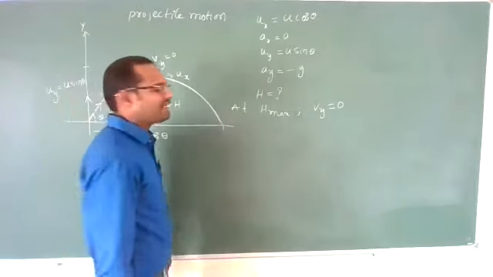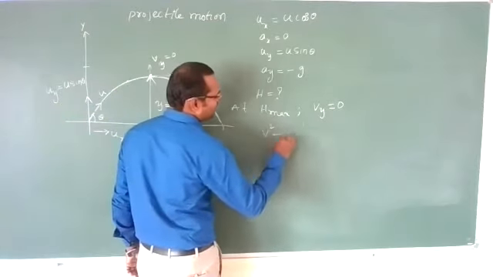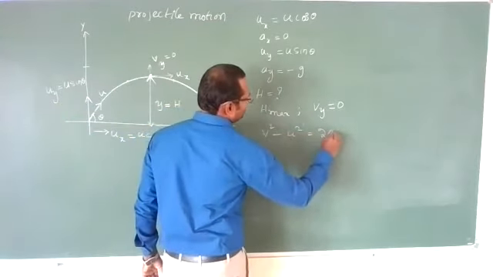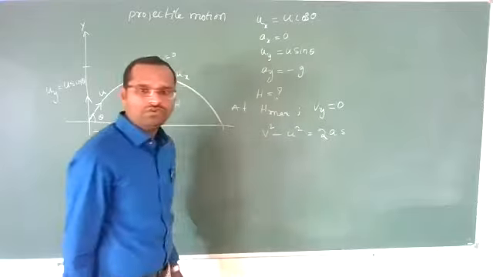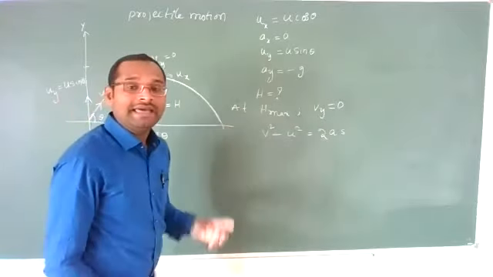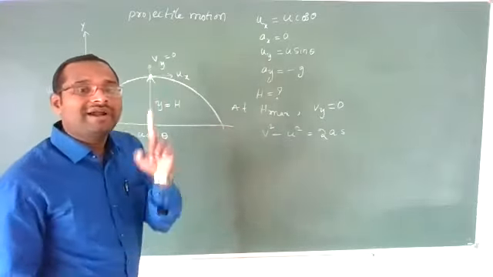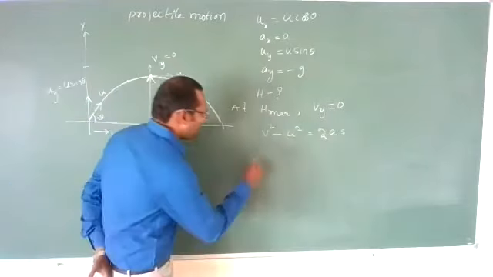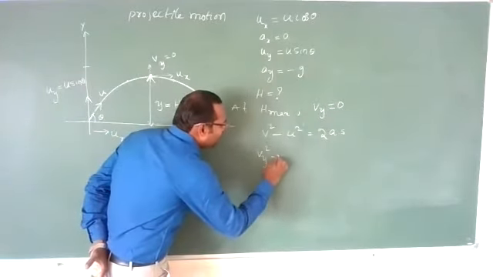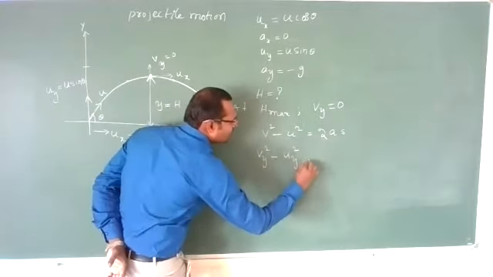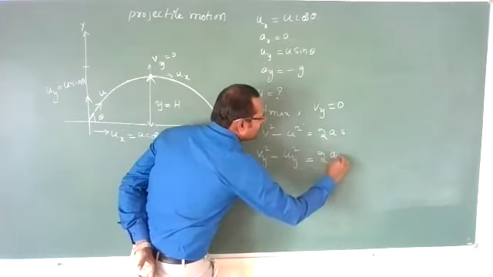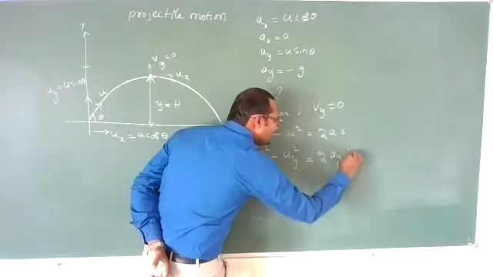Now we have one equation: v square minus u square is equal to 2as. Let us write this equation for one-dimensional vertical motion. Can we write vy square minus uy square is equal to 2 into ay into h?